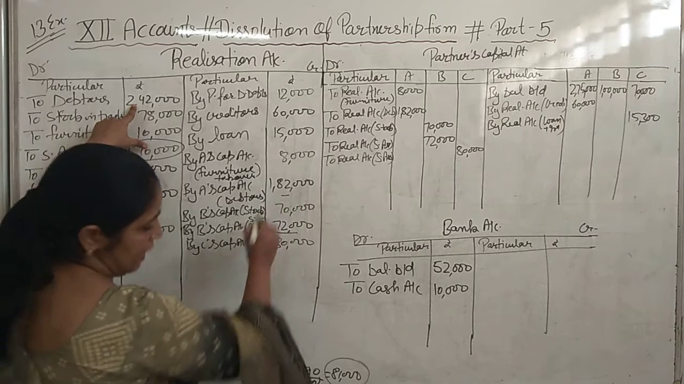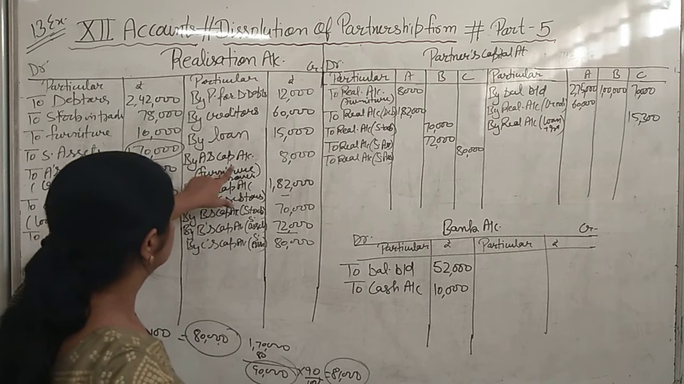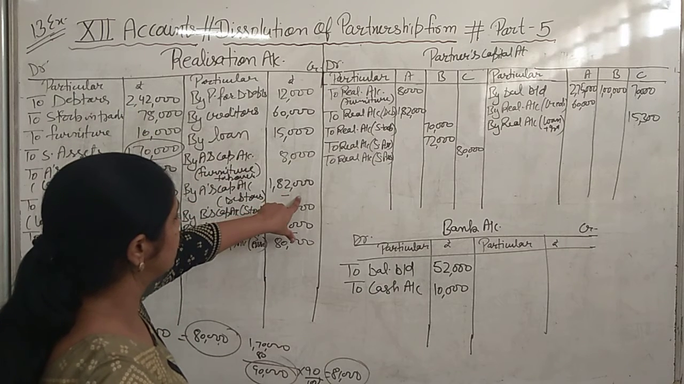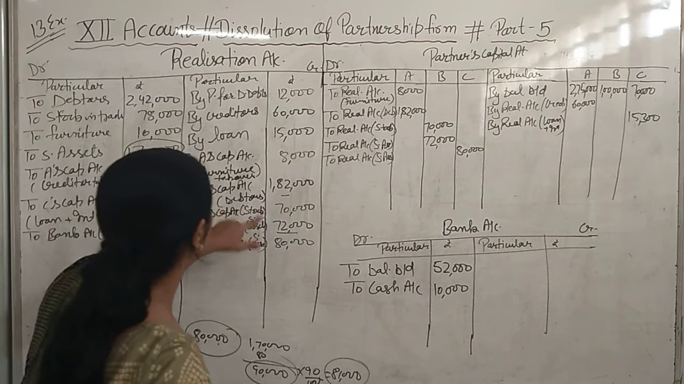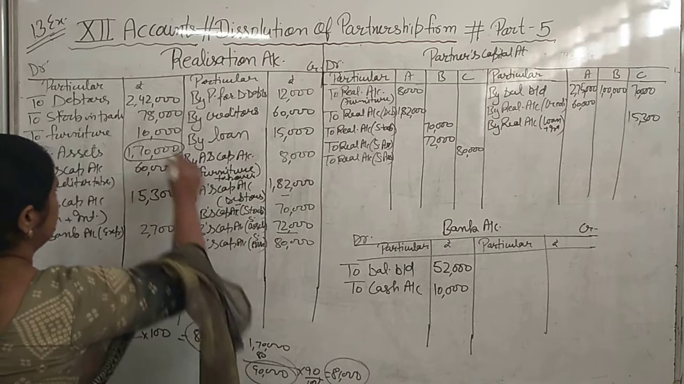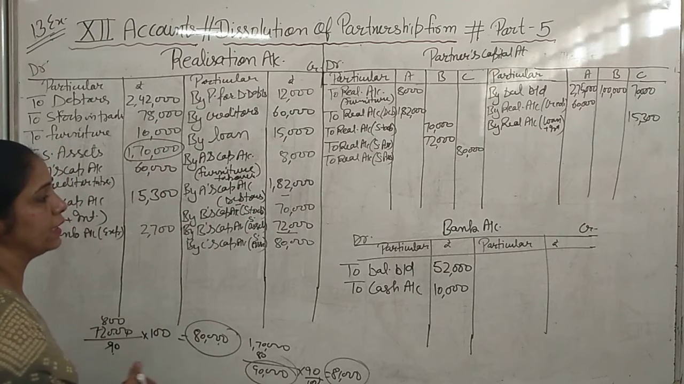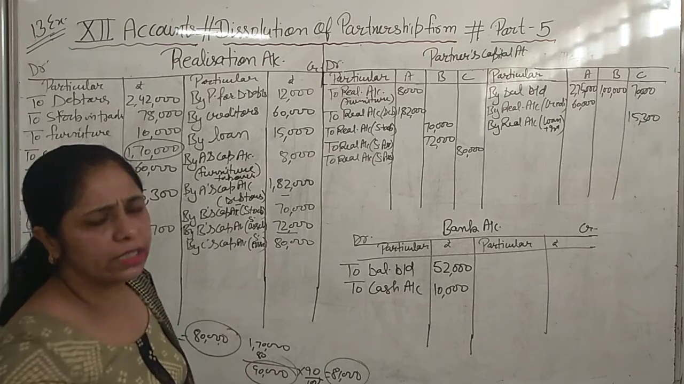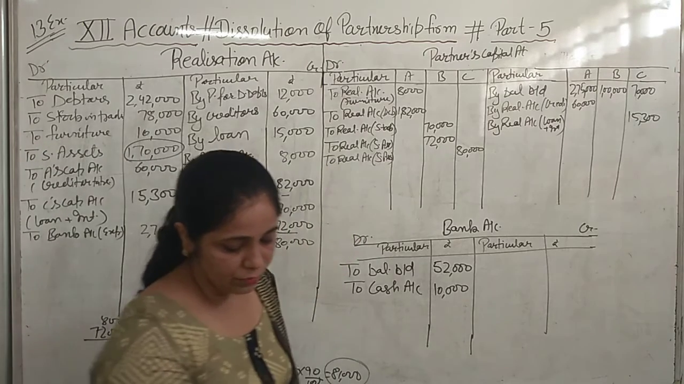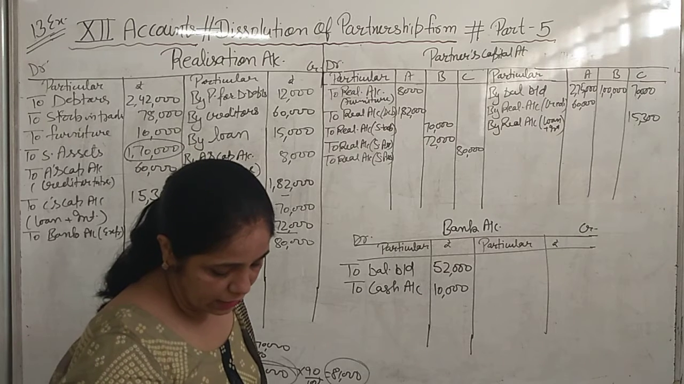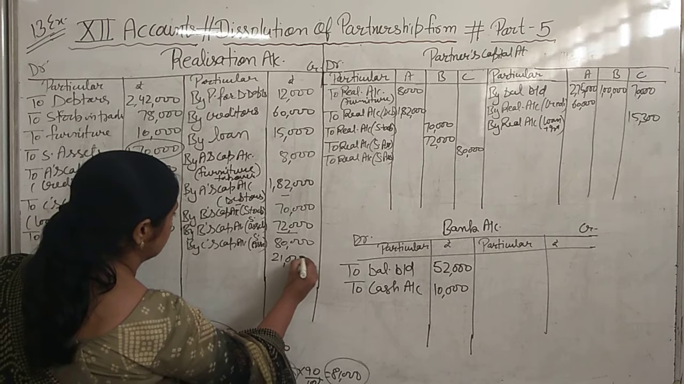And A has taken the debtors of rupees 2 lakh. 2 lakh के उसने 182 में दिए थे ना. So 2 lakh out of 242,000, 2 lakh debtors taken by A. Remaining debtors are 42,000. That we have given to the debt collection agency जिसका काम होता है कि वो debtors से money collect करते हैं. For the 50% of the book value. For the 42,000 they pay us 50%. It means 21,000 they will pay us.